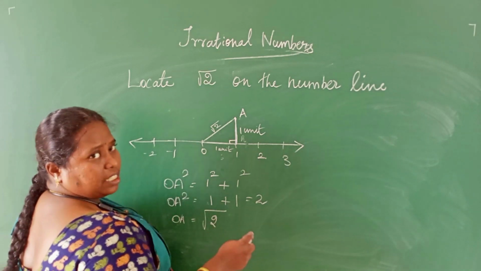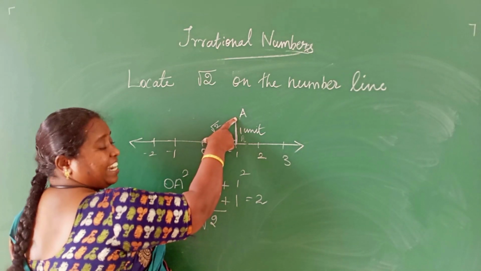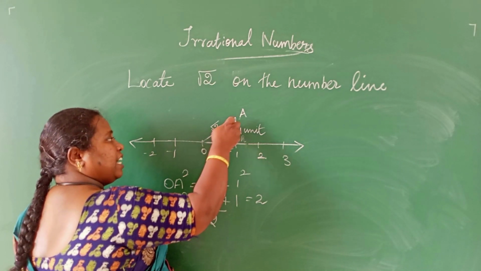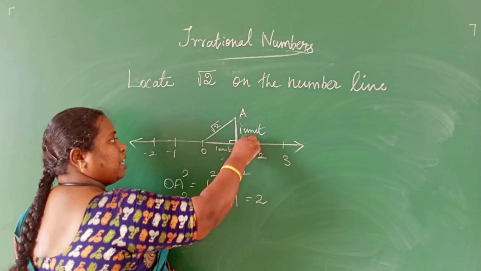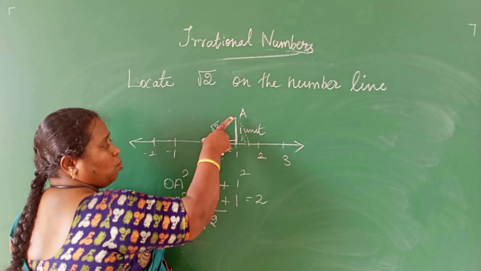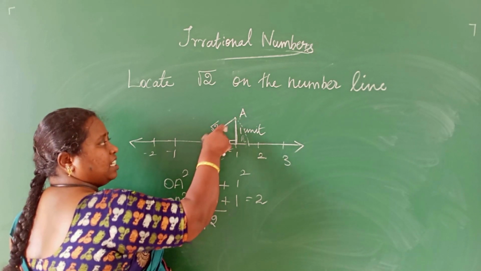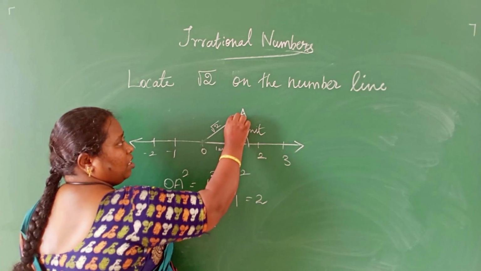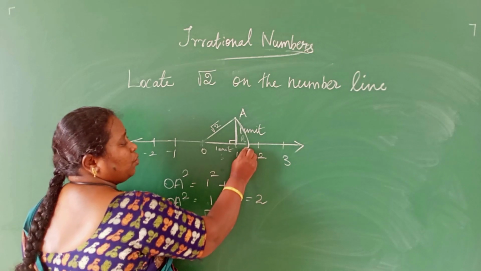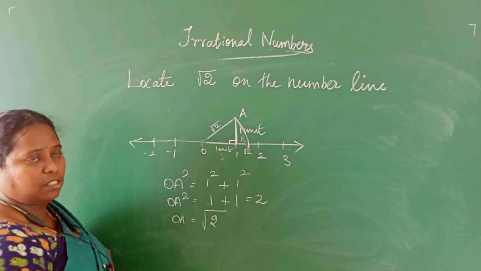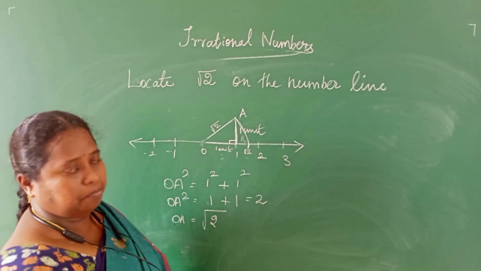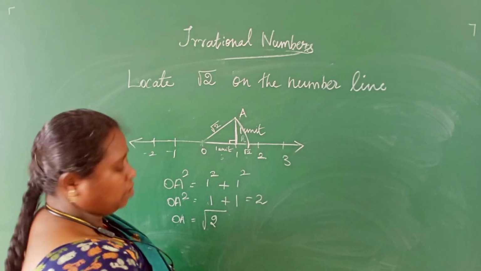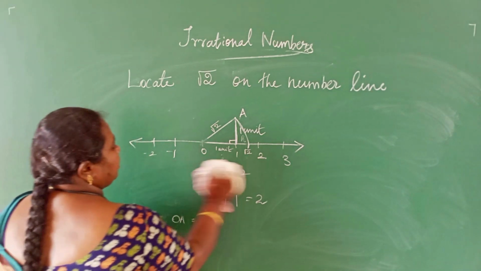Now take your compass. Take OA as the radius and O as the center, and draw a dotted arc down to the number line. Same measurement you have to take. Where it touches the x-axis, this point is called the root 2 place. If you want to locate root 3, how to represent root 3 here?